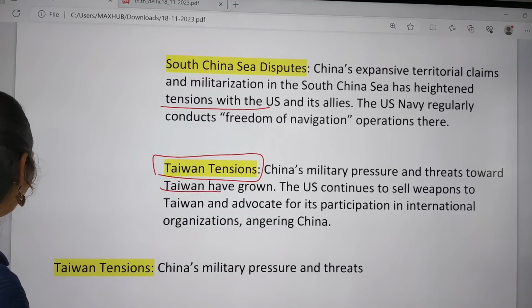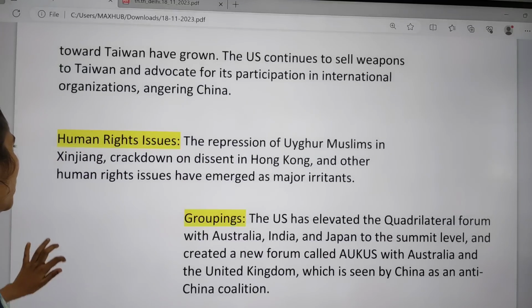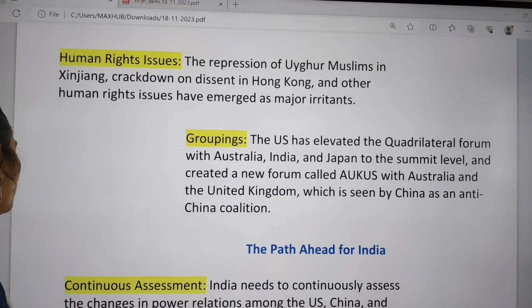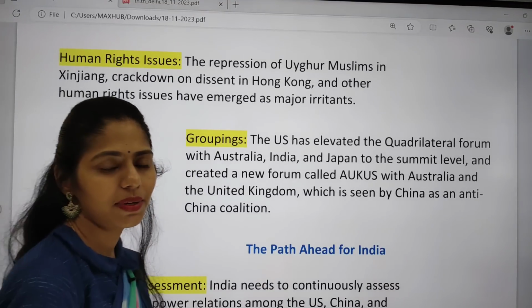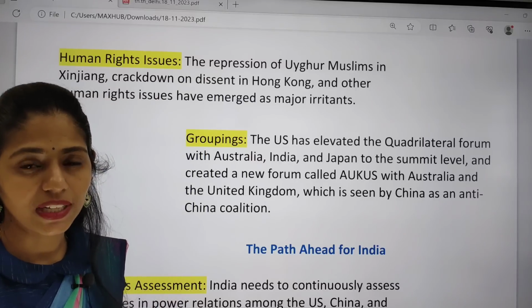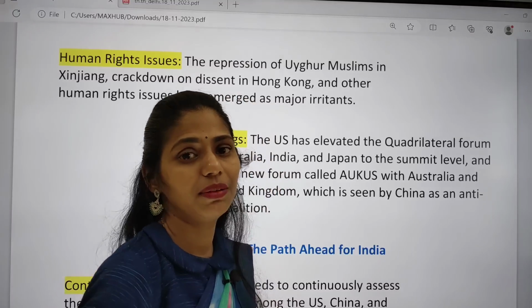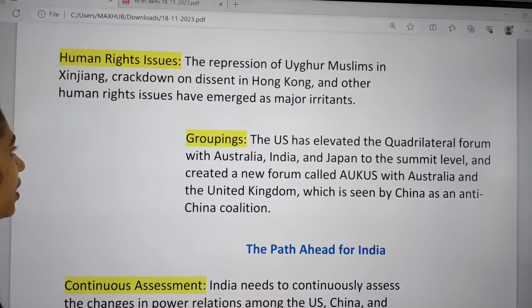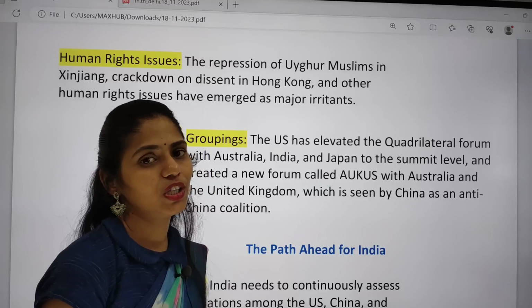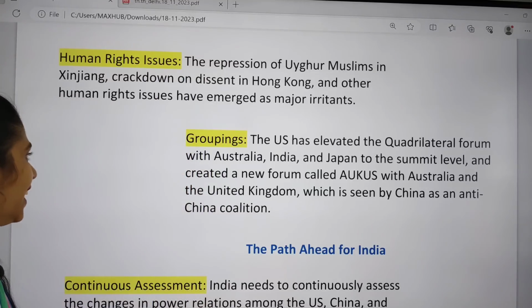And next important one here is human rights issue. So there is repression of minority group, that is Uyghur Muslims. They are present in the Xinjiang province, which is very much near to India. Okay, so because of this also, yes, that led to deterioration of ties. And even grouping.